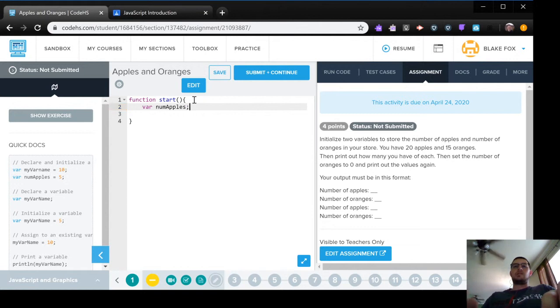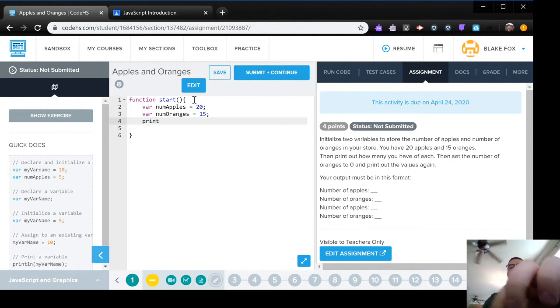And I'm just going to see if this will work. Var numApples is equal to 20. Var numOranges is equal to 15. And then a couple of printlns.